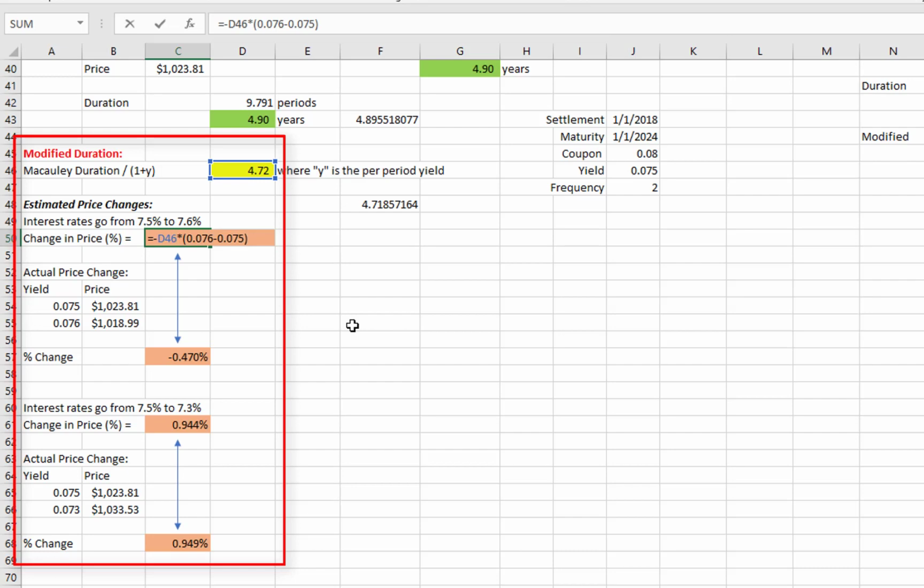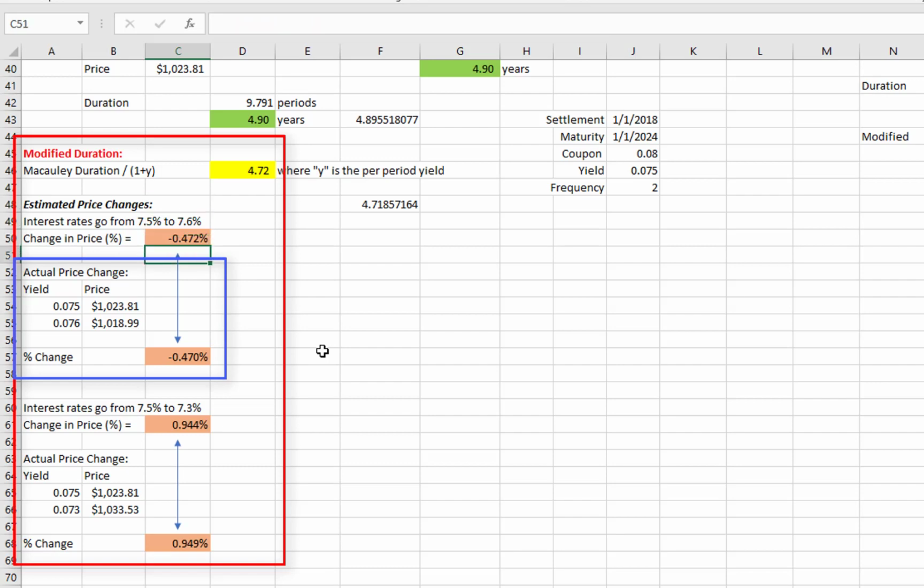We would expect, based on modified duration, a change in the price of negative 0.472%. Now down here I've calculated the actual change by just plugging into the pricing formula, the present value, using each of those different interest rates. And the actual change is a negative 0.47%. So again, those two numbers are very close.